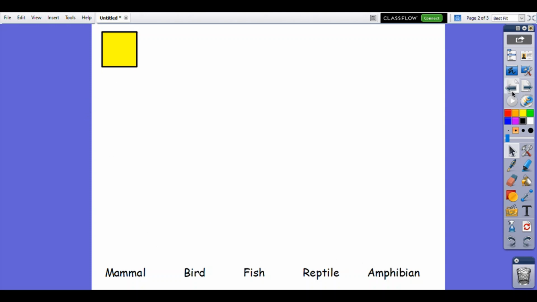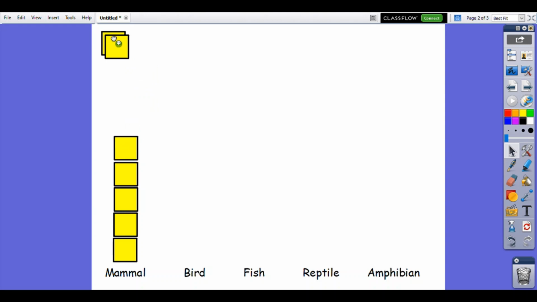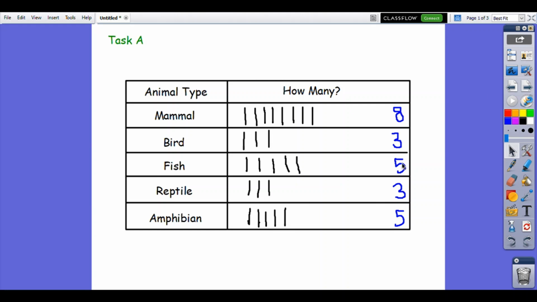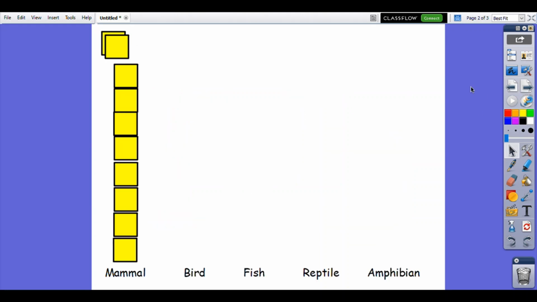So how many was it again? It was 8 for the mammals. Make that a bit smaller, that'll help. Right, 1, 2, 3, 4, 5, 6, 7, 8. Right, those ones are my votes for mammals. How many people voted for birds? I'm just going to check. Oh, it was 3 people for birds and 5 for fish. So birds, I need 3 votes.